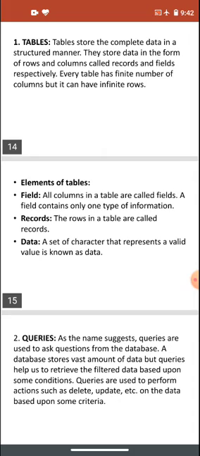Elements of a table. The first one is field. All columns in a table are called fields. A field contains only one type of information. So the first element of a table is field, that is, column.